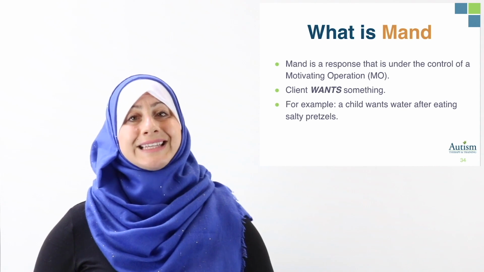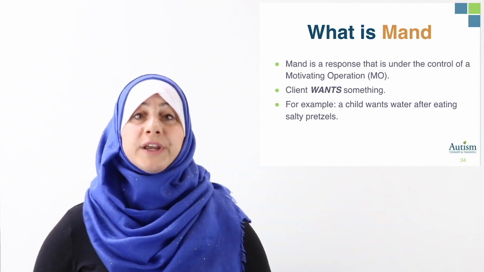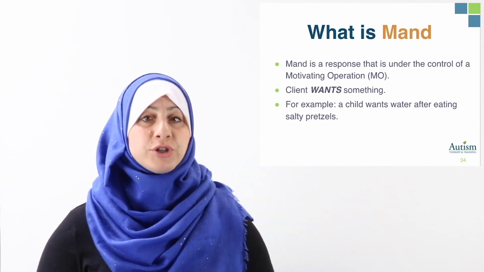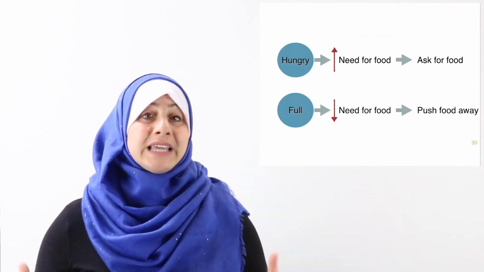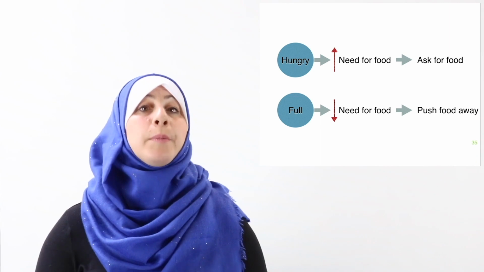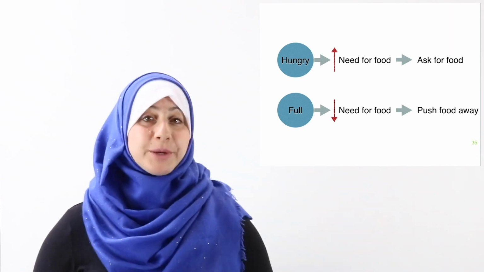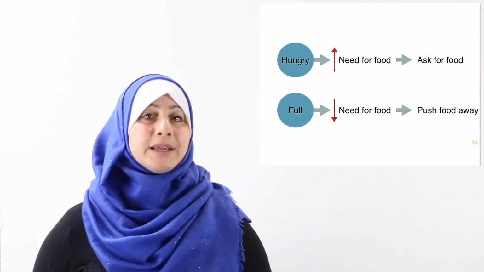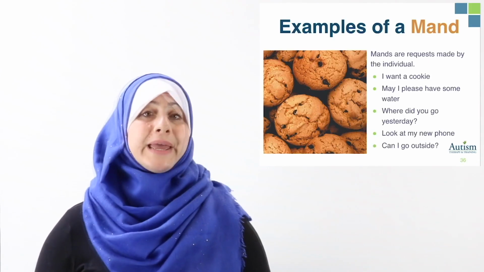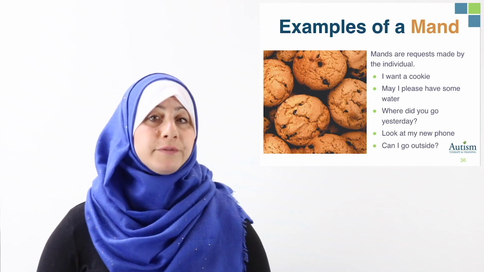The learner is likely to ask for an item when the motivation for it is high, an establishing operation, or will not ask for the item because they've satiated and no longer want it, an abolishing operation. When teaching mands, it's important to keep this in mind. You cannot teach a mand if there is no EO. Mands are requests made by the individual.